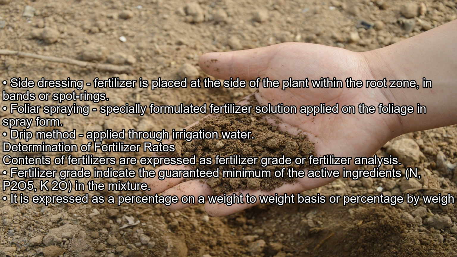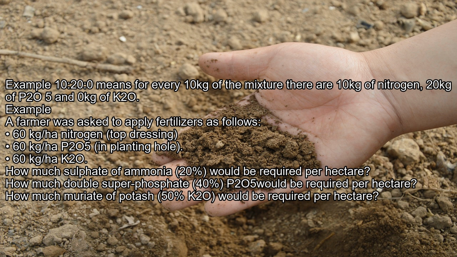Determination of fertilizer rates. Contents of fertilizers are expressed as fertilizer grade or fertilizer analysis. Fertilizer grade indicates the guaranteed minimum of the active ingredients N, P2O5 and K2O in the mixture. It is expressed as a percentage on a weight-to-weight basis, or percentage by weight. Example: 10-20-10 means for every 100 kg of the mixture there are 10 of nitrogen, 20 of P2O5 and 10 of K2O.